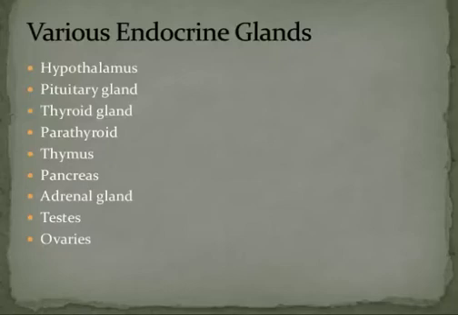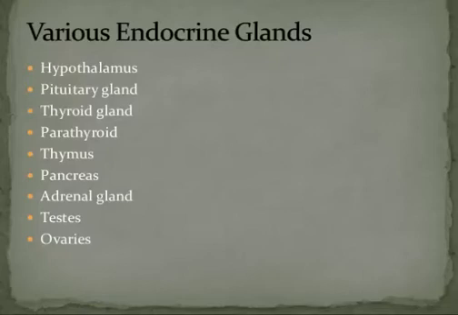So for example, a hormone that is meant to go to the bones is not going to be used anywhere except in the bones, because only the bones will have the receptors in order to use this hormone. A hormone that's responsible for regulating, for example, blood sugar levels will only affect blood sugar levels. It won't affect your cholesterol. It won't affect anything else. So these chemicals that are secreted by the glands are called hormones, and they are carried by the blood to the target organ where they start acting.